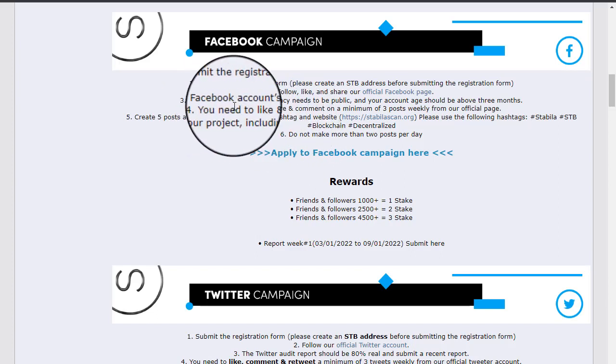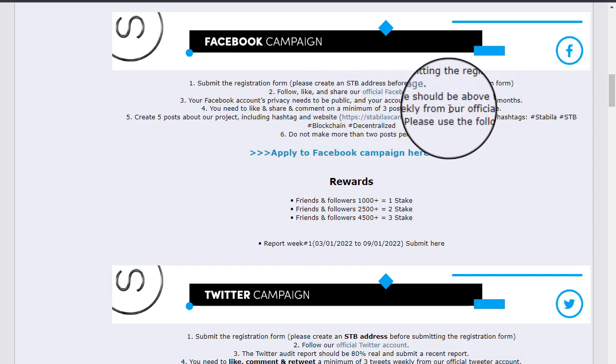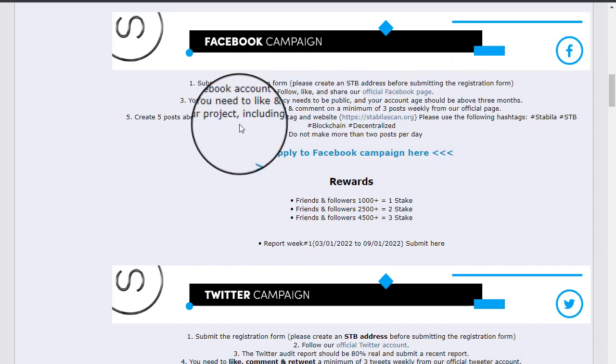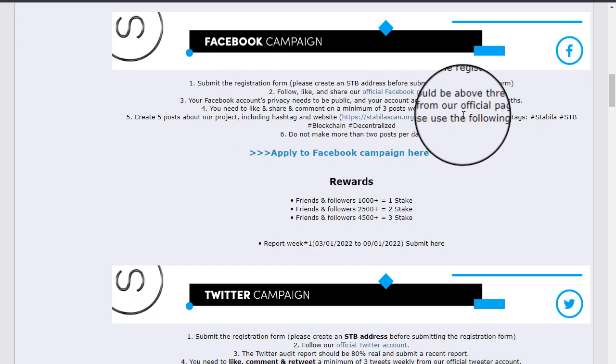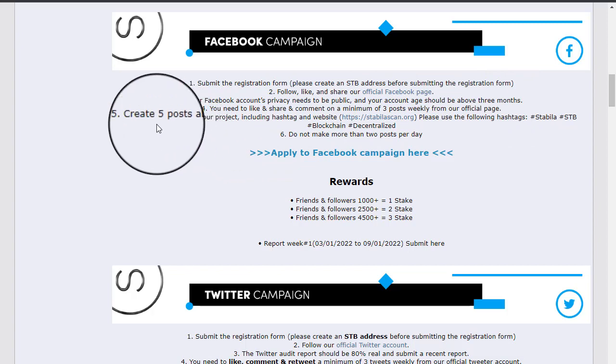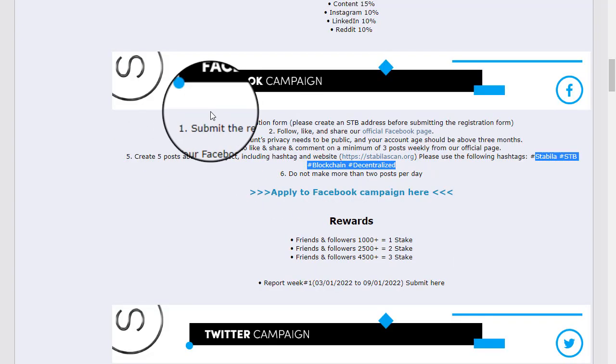Your Facebook account privacy needs to be public, and your account age should be above 3 months. You need to like, share, and comment on a minimum of 3 posts weekly from the official page, and create 5 posts about the project.